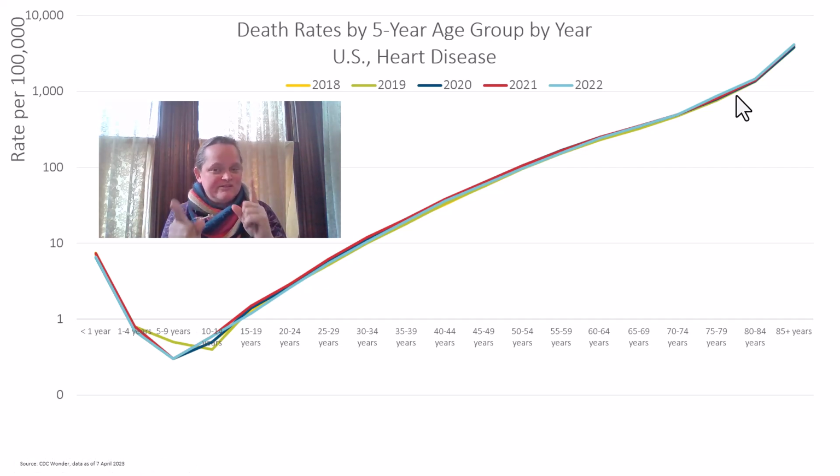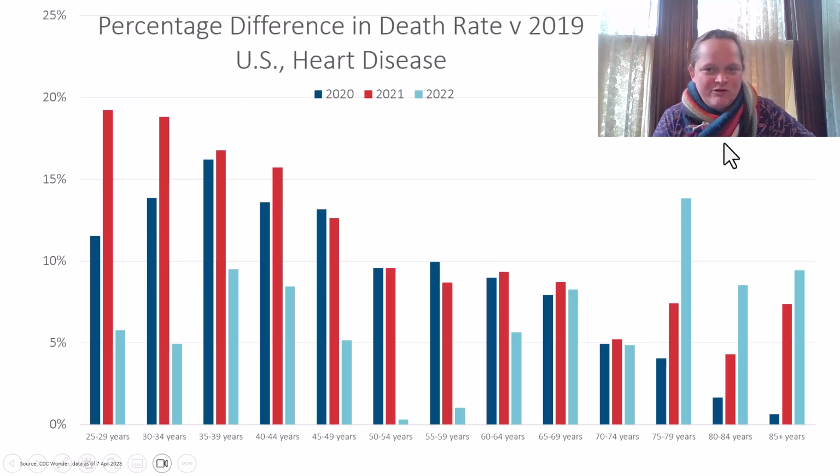And remember, this is going to be your top cause of death for the United States. So this looks like it's overlapping, but I'm now going to show you the relative change against 2019. And I am going to have a graph like this for each major cause of death with 2020, 2021, and 2022. And now we can see what changed.